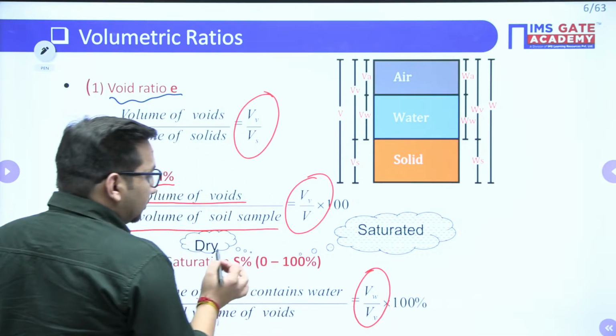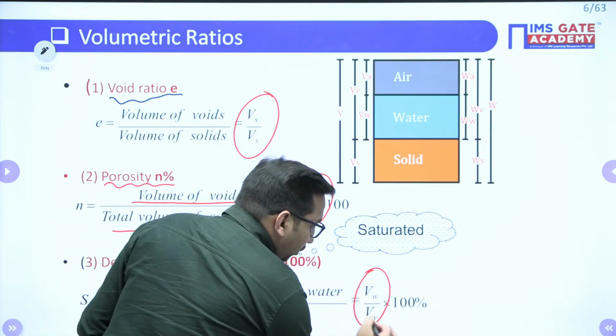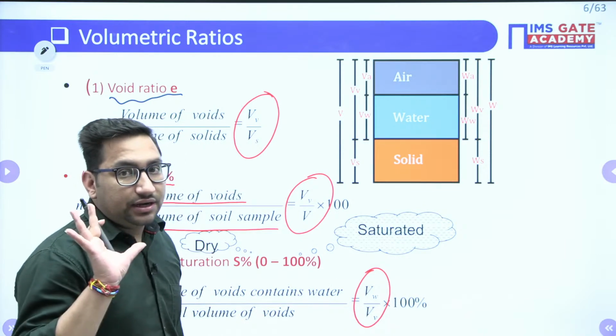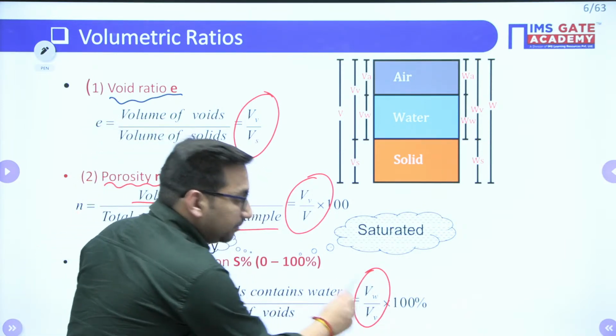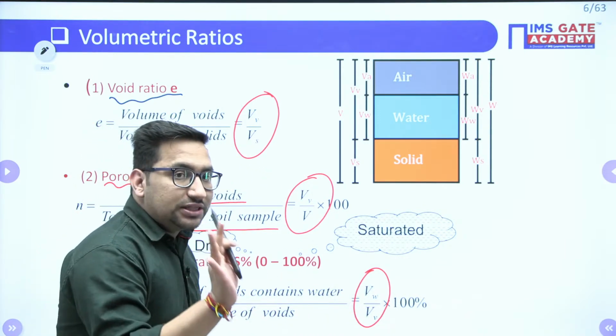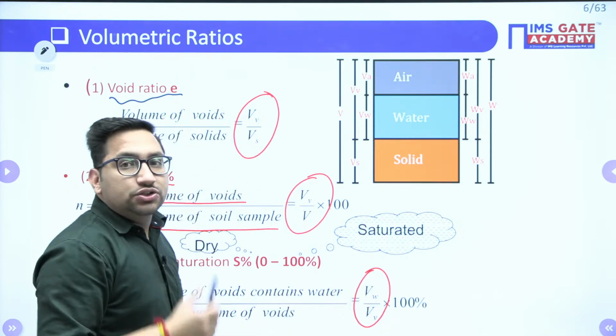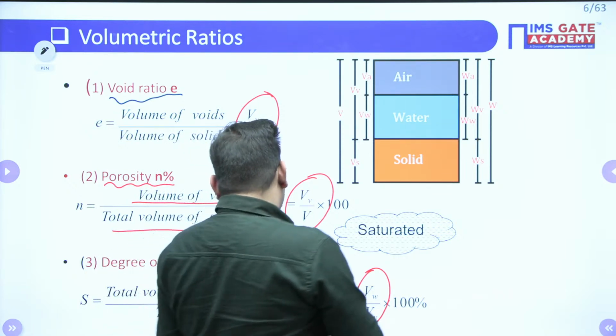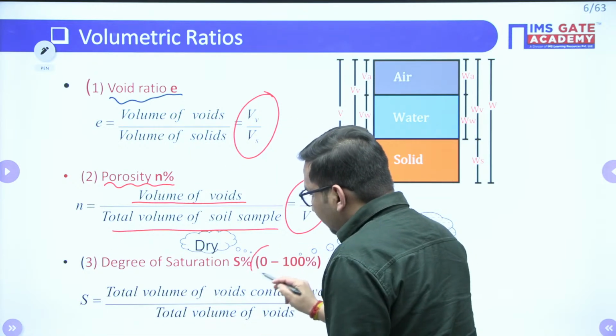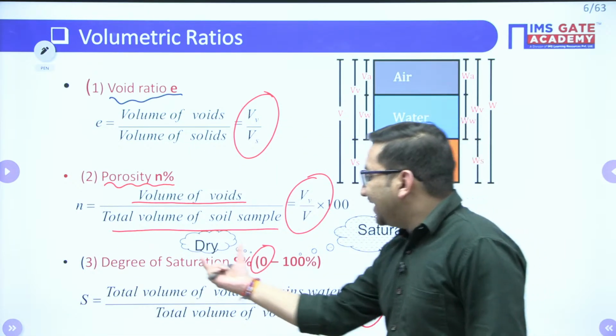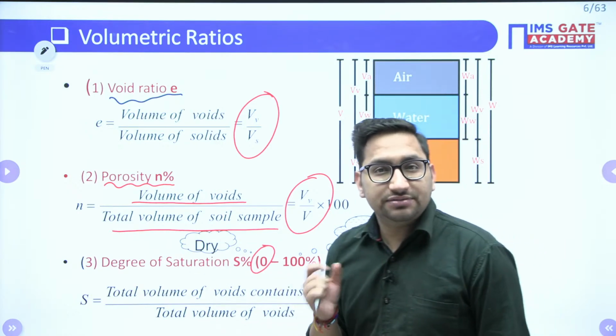Now try to see. If your voids have completely air, it means the volume of water will be 0. If all the voids are filled with air, your volume of water is 0. So in that case, what will be this value? Degree of saturation will be 0 and your soil will be dry soil. This is what we have seen.